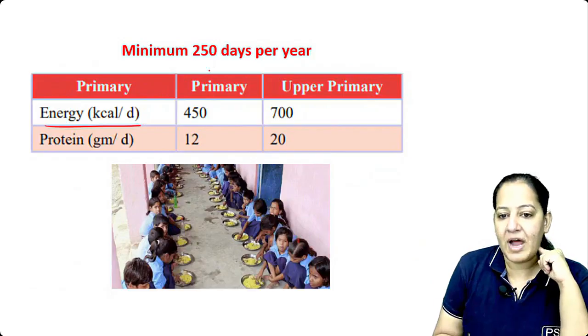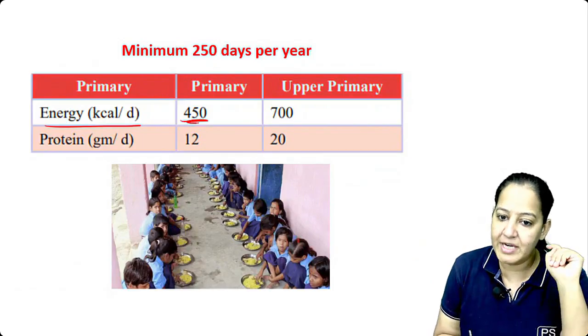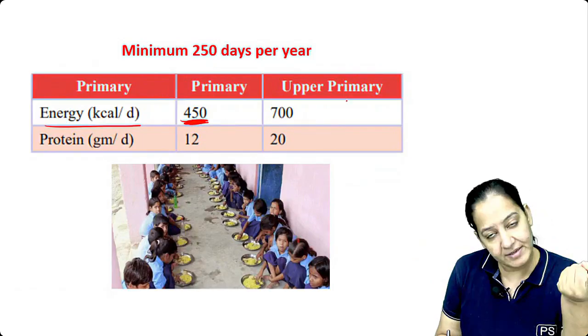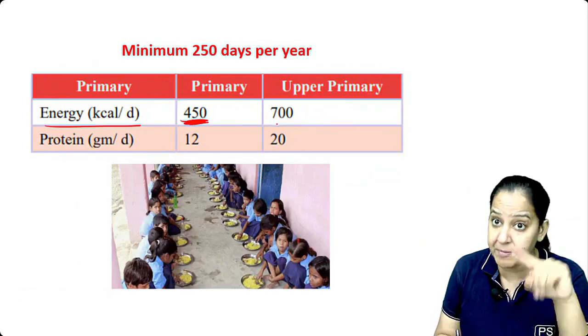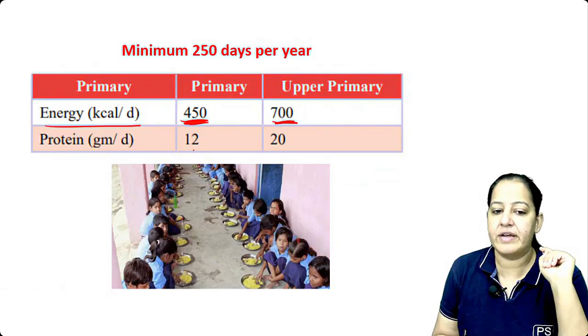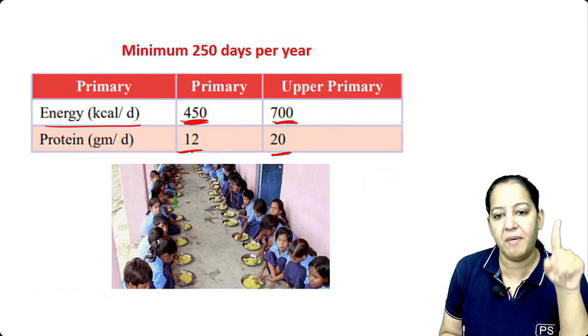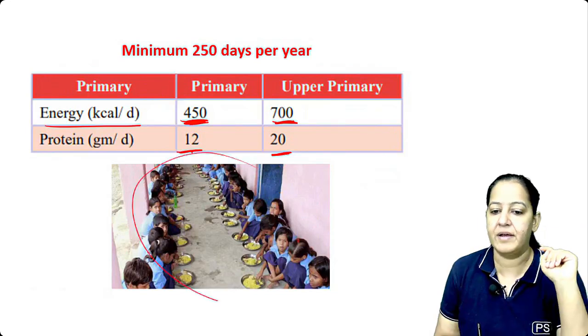In the primary, that is up to 5th standard, it is 450 kilocalorie per day, and for 6th, 7th and 8th standard, upper primary, it's 700. The protein here is 12, here is 20 grams per day. So this is how we provide.